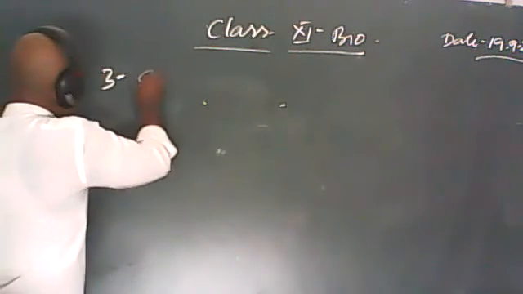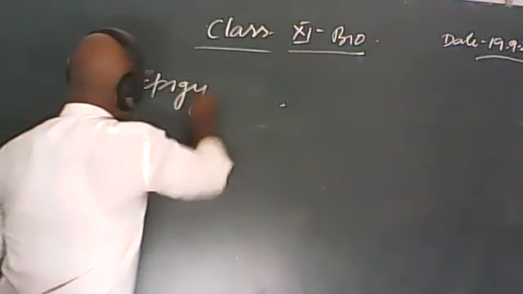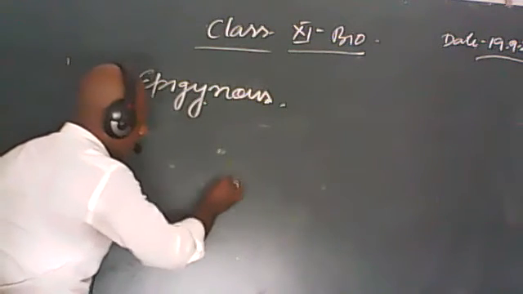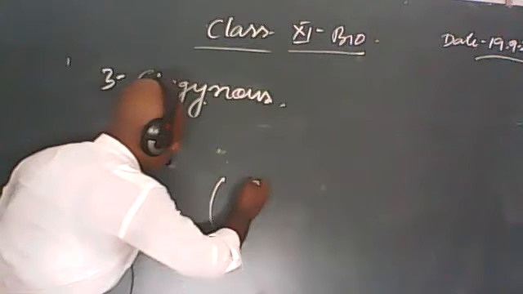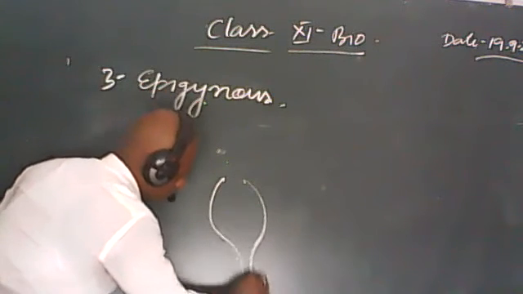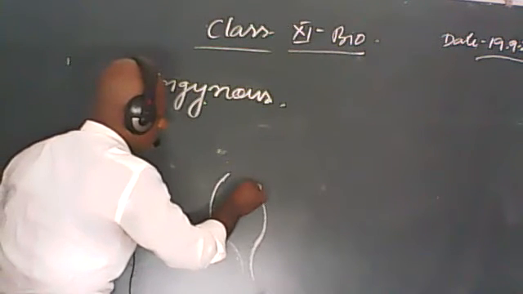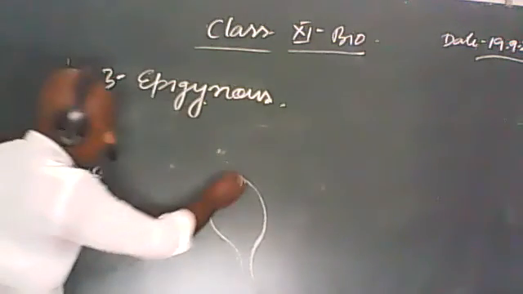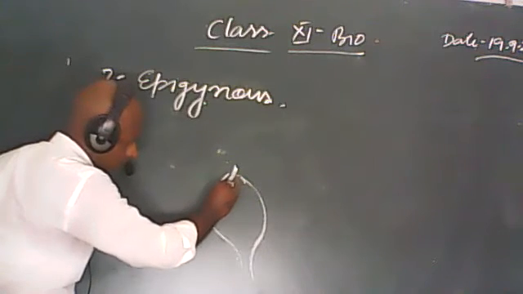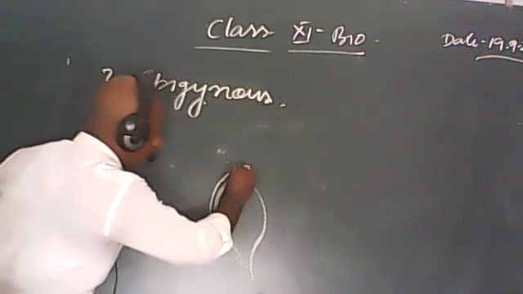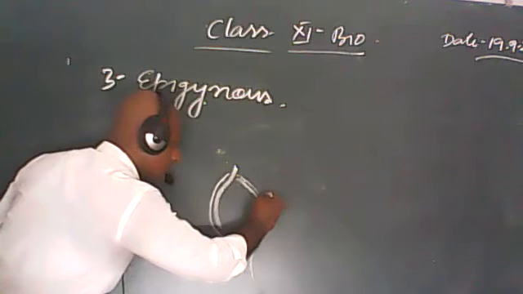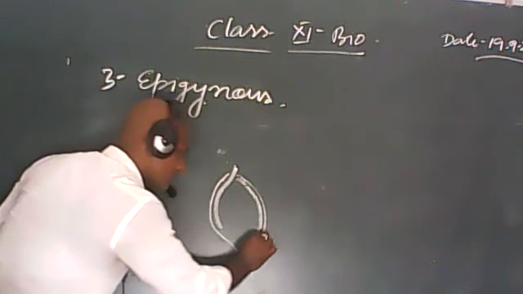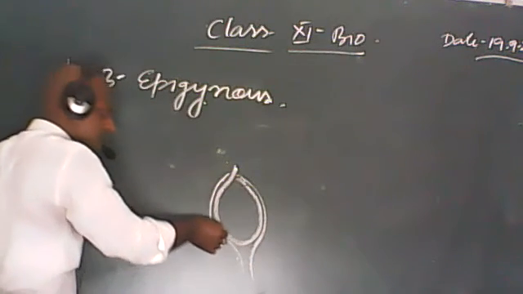The third one is epigynous. Suppose there is a flower, this is the thalamus portion, and the ovary is totally enclosed inside the thalamus.